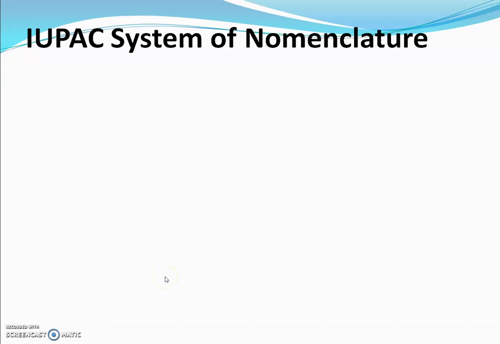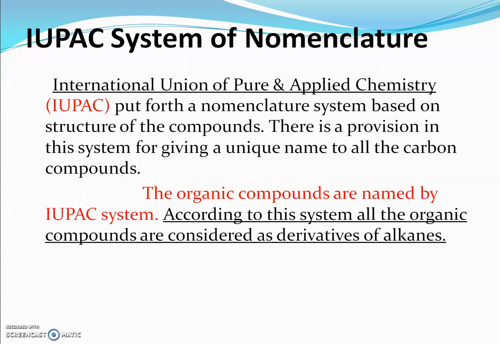In this video, we are going to discuss the IUPAC system of nomenclature. The long form of IUPAC is International Union of Pure and Applied Chemistry. So IUPAC put forth a nomenclature system based on the structure of the compounds. There is a provision in this system for giving a unique name to all the carbon compounds. The organic compounds are named by the IUPAC system.